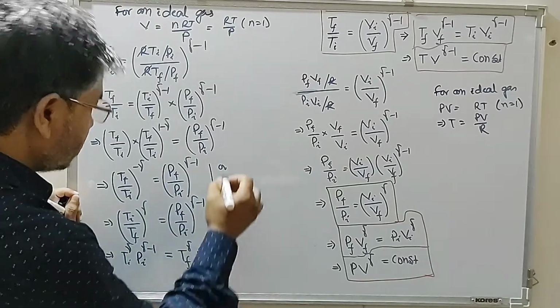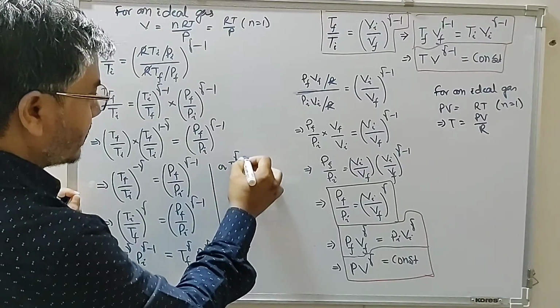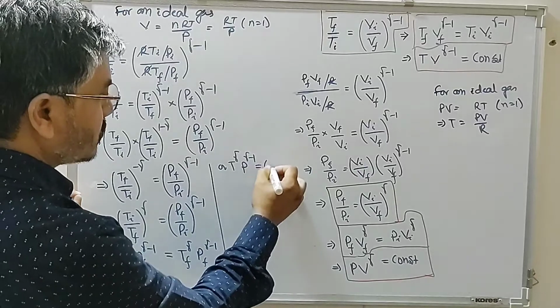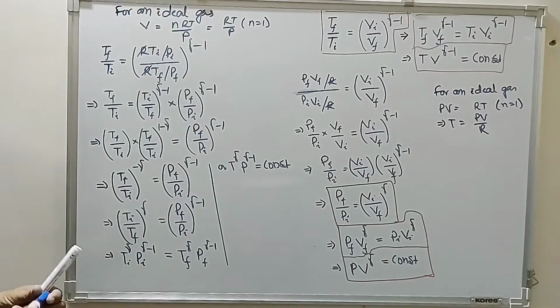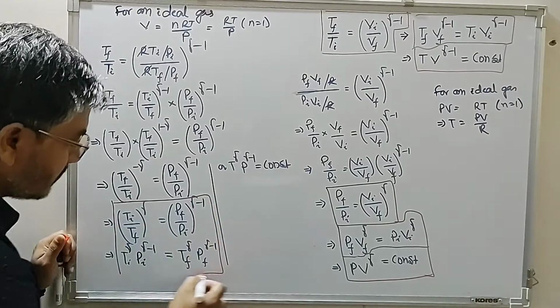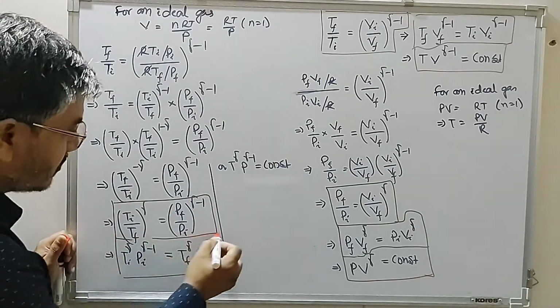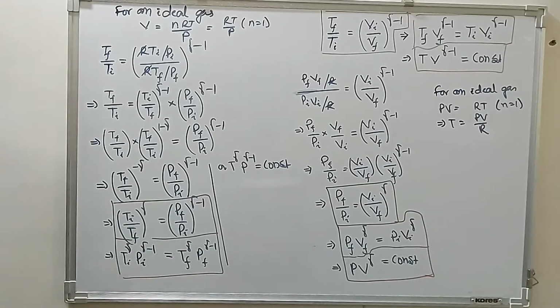Or T raised to the power gamma, P raised to the power gamma minus 1 is always a constant. So this is how we define the relationship between temperature, pressure and volume for a reversible adiabatic change.